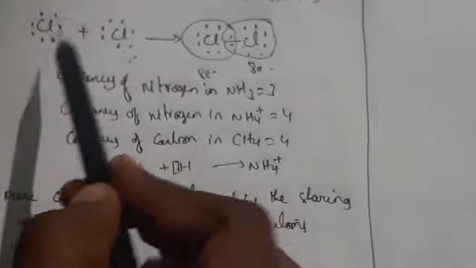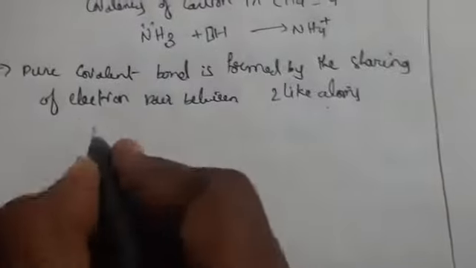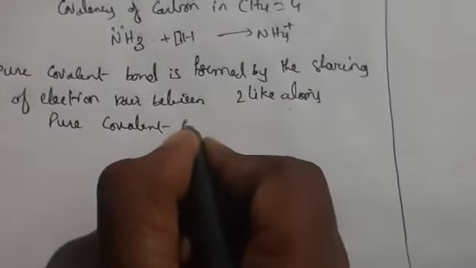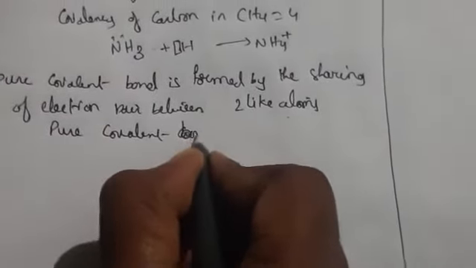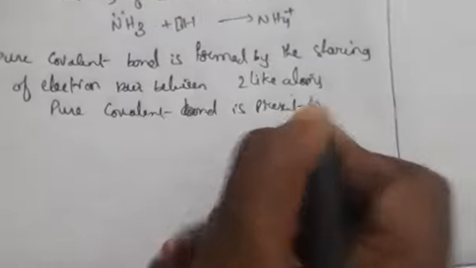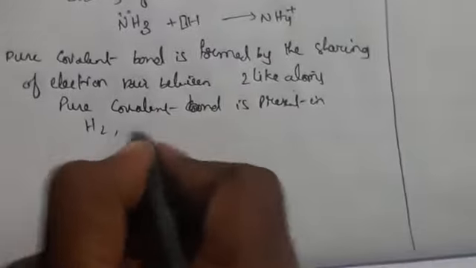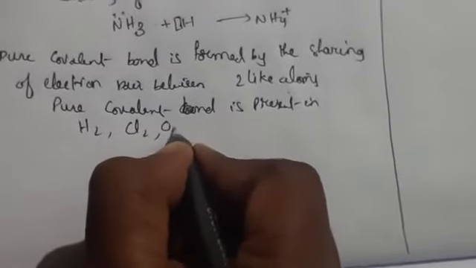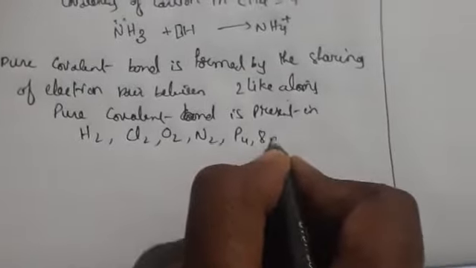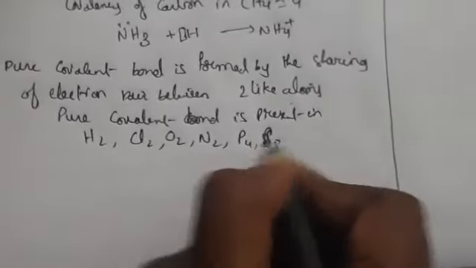Mainly the pure covalent bond is present in H2, Cl2, O2, N2, P4, S8, etc. So it is present only in these elements.